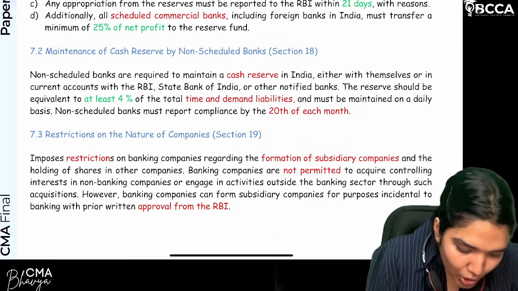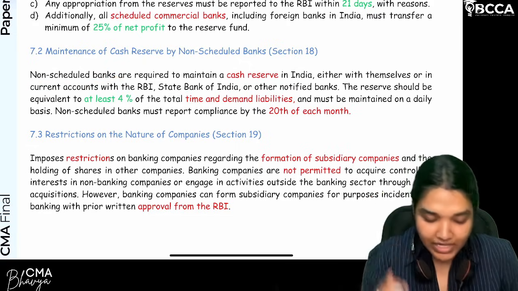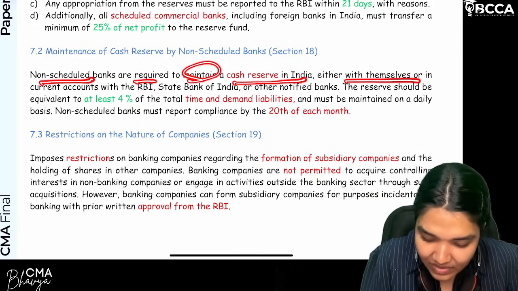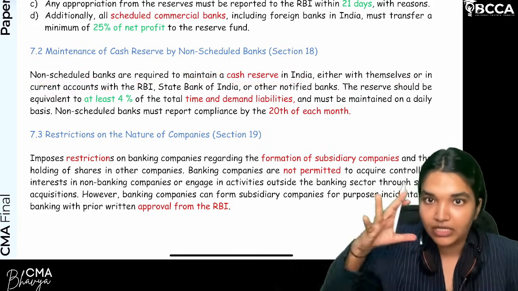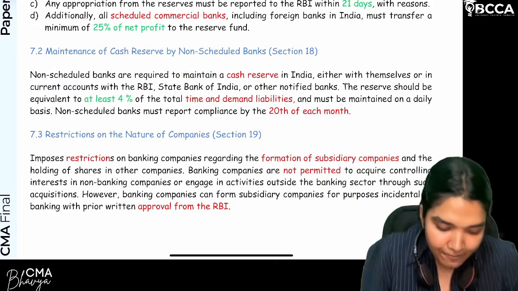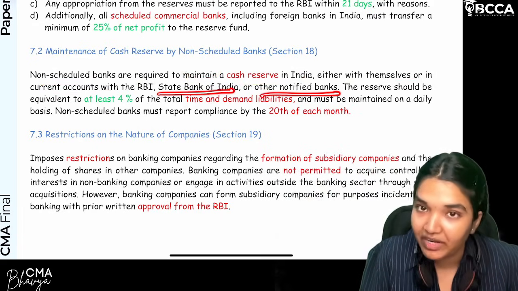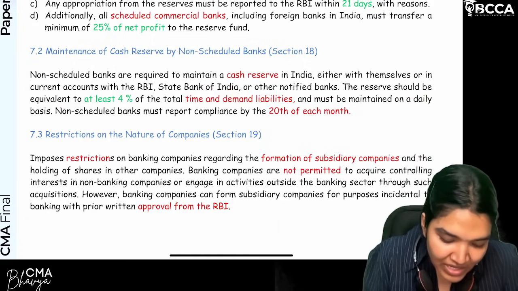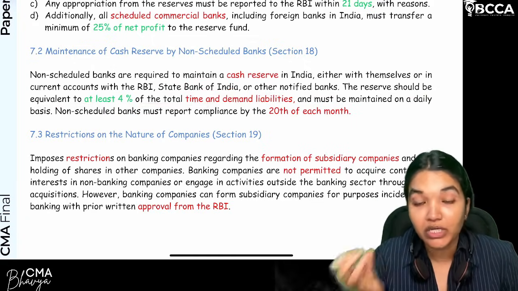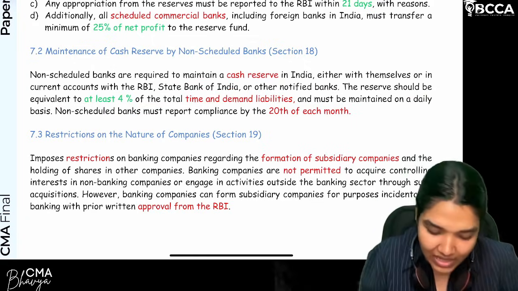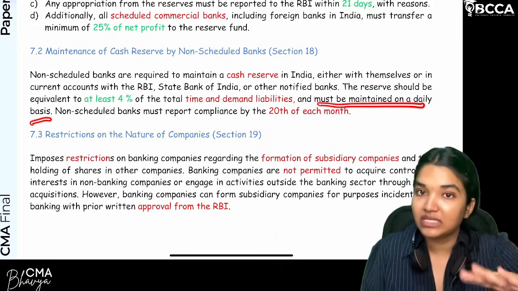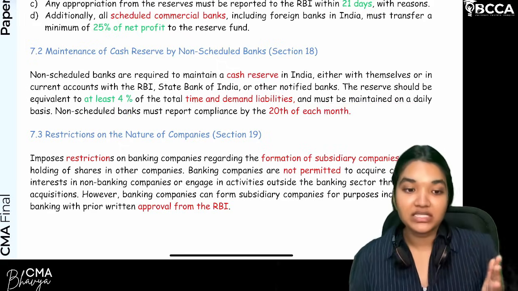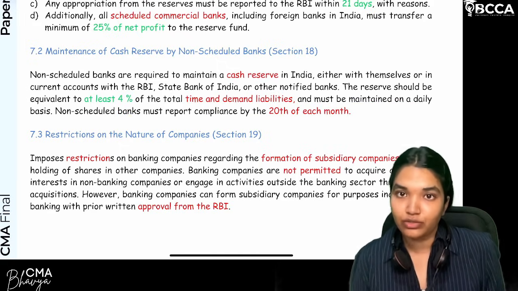Clear? So this percentage is specifically for non-scheduled banks. Non-scheduled banks are required to maintain a cash reserve in India, either with themselves or in current accounts with the RBI, the State Bank, or other notified banks. The reserve should be equivalent to how much? At least 4%. Clear? Of what are we talking about? Total time plus demand liabilities, and it must be maintained on a daily basis. Every day you need to have 4%. Clear? Non-scheduled banks must comply by maintaining this much cash reserve ratio every day.